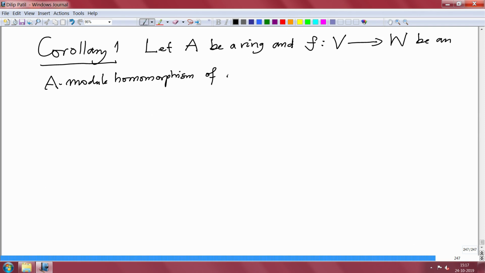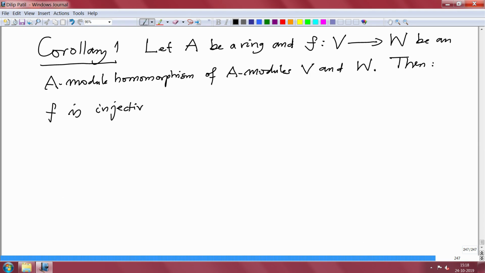Let V and W be A-modules. Then I will write a sentence in words. So, F is injective.